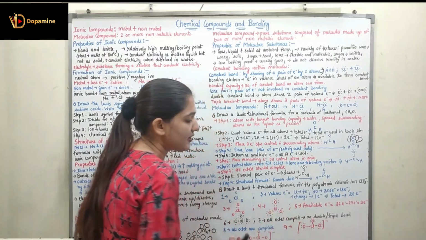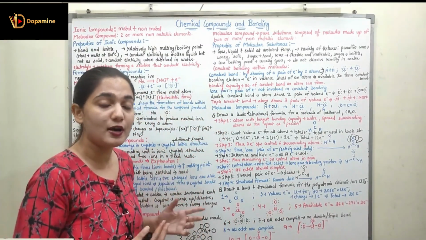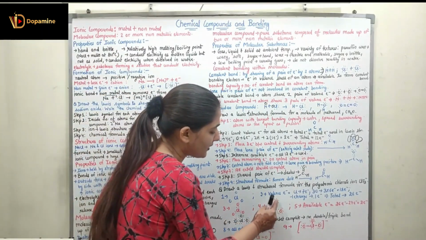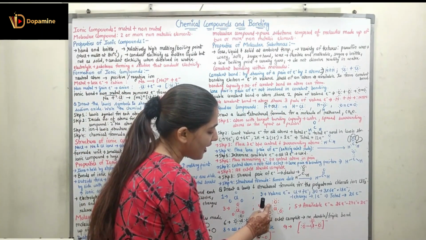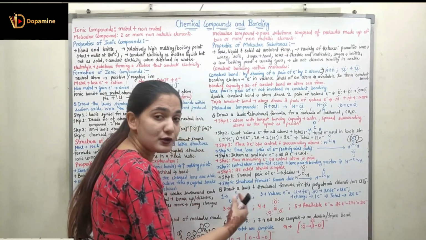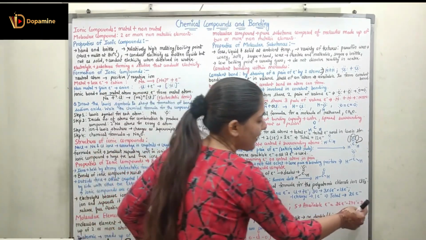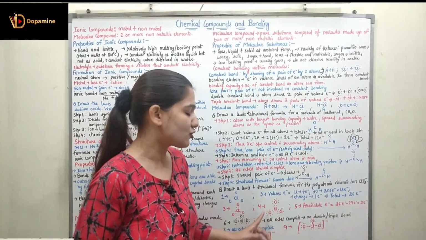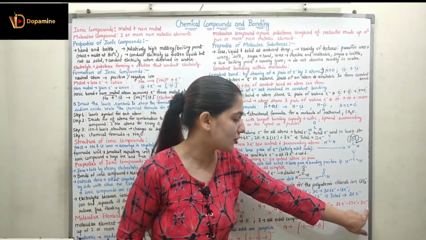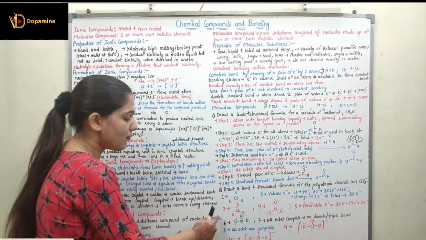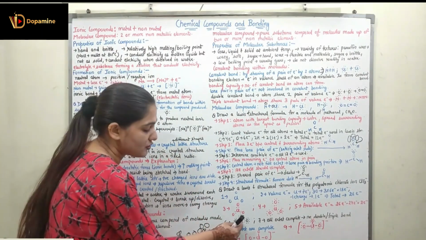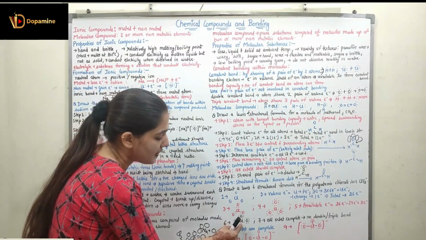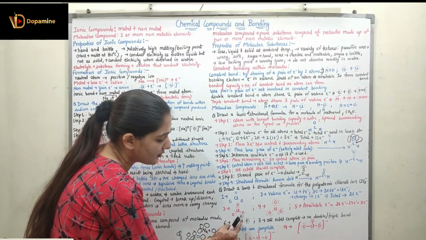Now coming to the available electrons. We are going to find out if any electrons are available. Calculate the total number of electrons here: 8 plus 8 plus 8, so 24 electrons are already consumed. 26 electrons were available and we used 24 in this structure, so 2 electrons are available. Now we put these available electrons on the central atom. The central atom is chlorine, so we put the 2 electrons as 2 dots on the chlorine, right?